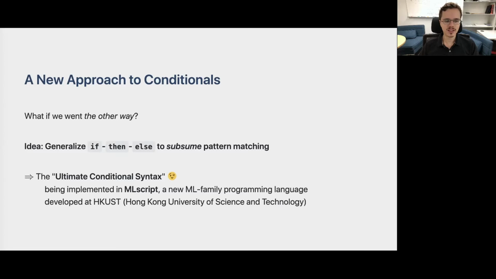We facetiously call this the ultimate conditional syntax, and it is being implemented in MLscript, a new ML family programming language that is being developed here in HKUST.